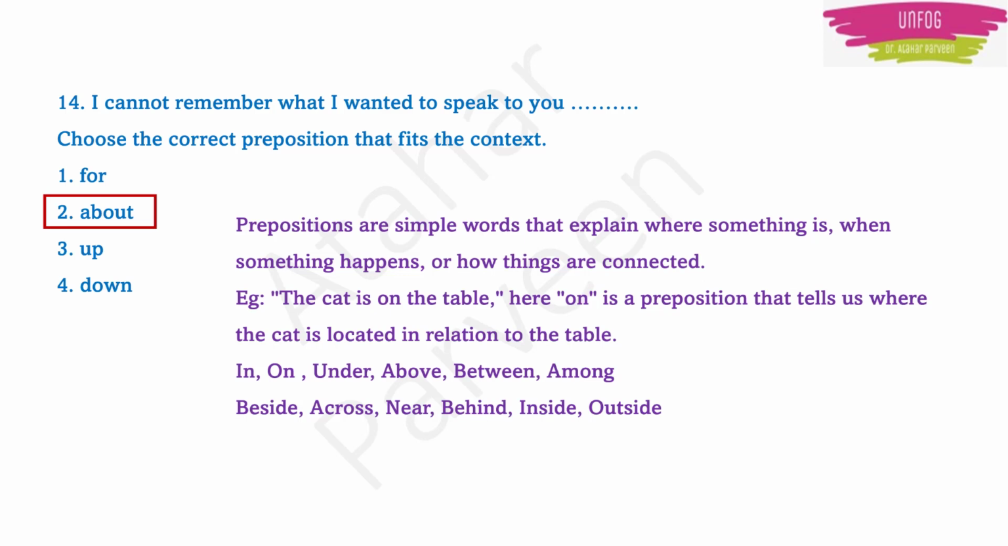Okay, so a few more examples of prepositions are in, on, under, above, between, among, beside, across, near, behind, inside, outside. Okay, so these types of words, which we commonly use in making a sentence to show the location of that particular thing or object, are prepositions. Okay.